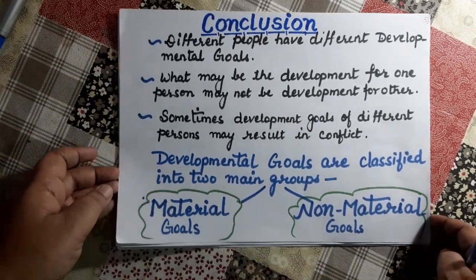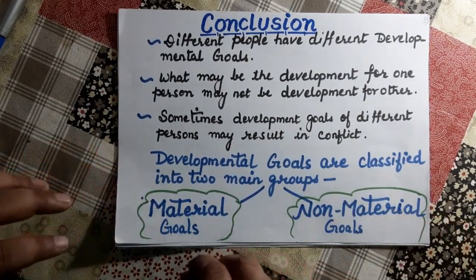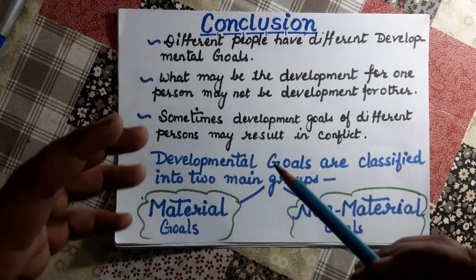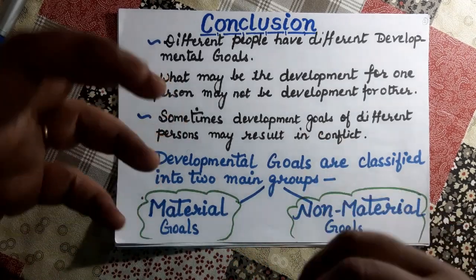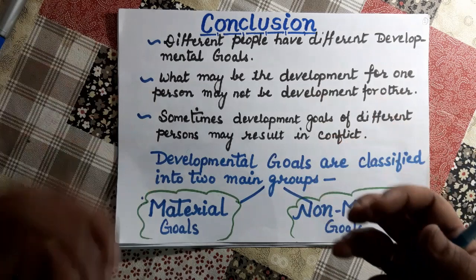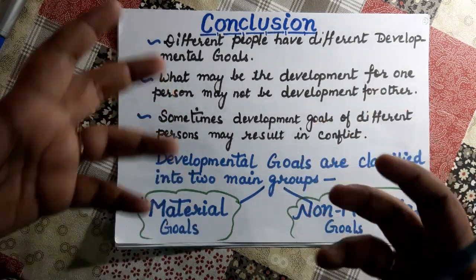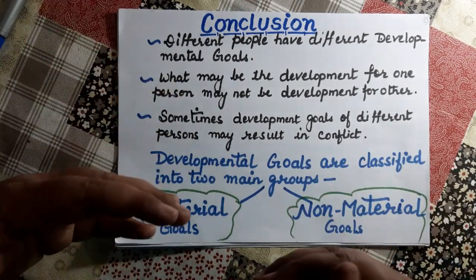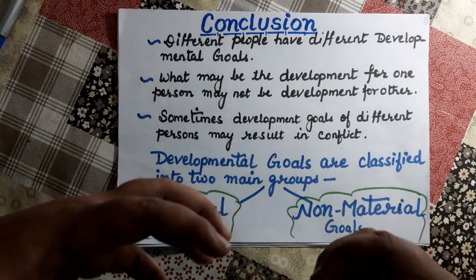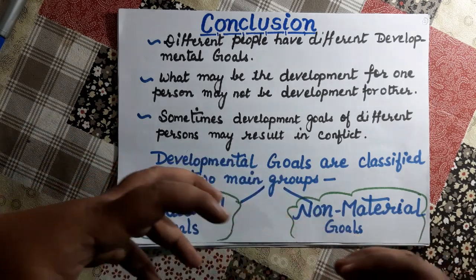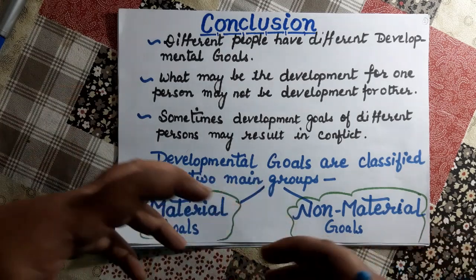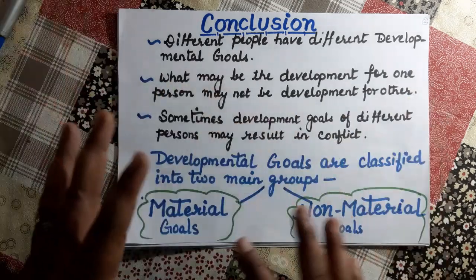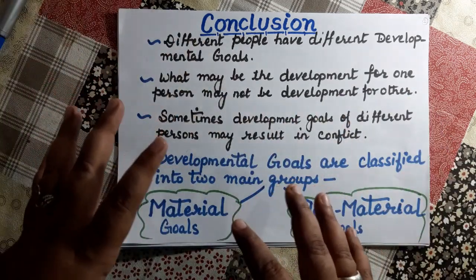Now come to non-material goals. What are non-material goals? See, for example, one person got a promotion to a remote place, and that person is getting a good salary package also, but he refuses that. Why does he refuse? Because right now he is living along with the family. The parents are there, the children are there, the wife is there. So he is in a satisfaction zone, living in a comfortable zone.